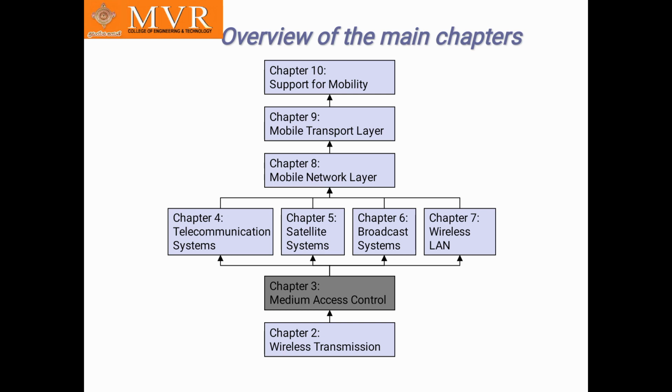In this mobile network layer, there is a chapter on the mobile transport layer, and chapter 10 is support for mobility. So the base of mobile computing is wireless transmission. In this wireless transmission, we advance to the topic which is nothing but medium access control, which is MAC. So this topic we learn today.